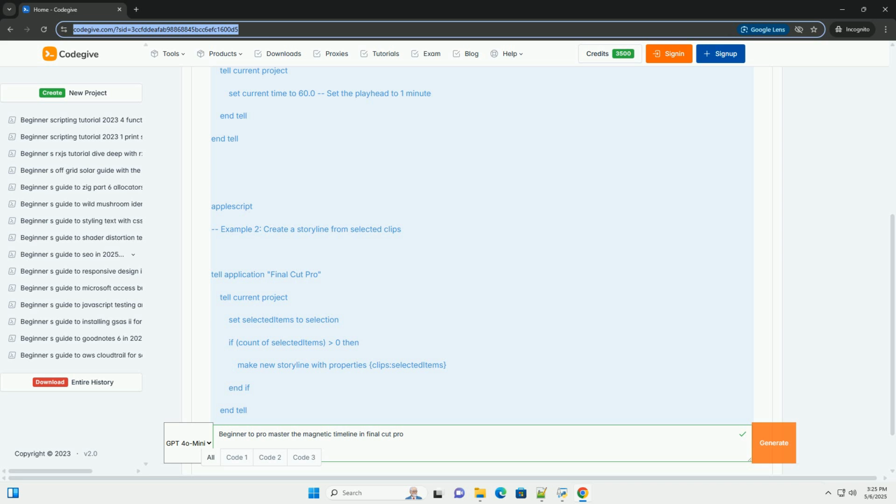6. Audio mixing. Pay close attention to your audio levels. Use the audio meters to ensure that your dialogue, music, and sound effects are properly balanced. Apply audio effects such as EQ, compression, and reverb to enhance the sound quality.